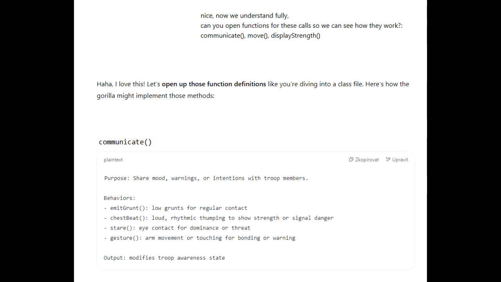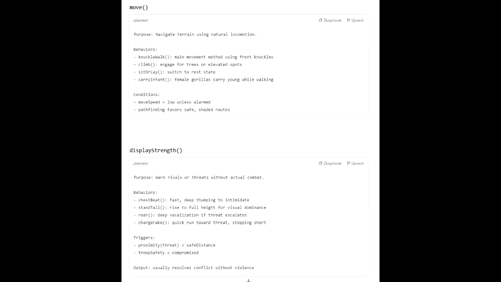Okay, so how does communicate work in this model? It lists the purpose. Sharing mood, status, warnings, then the specific behaviors. A list of actions like emit grunt, chest beat, stare, gesture. And finally, the output. What changes? Usually the troop awareness state or maybe individual relationship status variables. So input situation, process-specific actions, output, state change. Very function-like. What about move? Similar breakdown. Purpose: navigate, forage, escape. Behaviors: knuckle walking, climbing, sitting, carrying infants, and governed by conditions or parameters, crucially including move speed and pathfinding logic. It dissects the physical act.